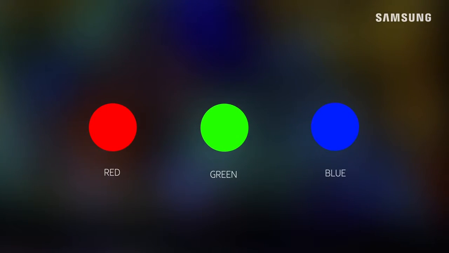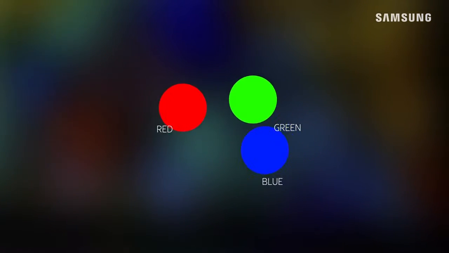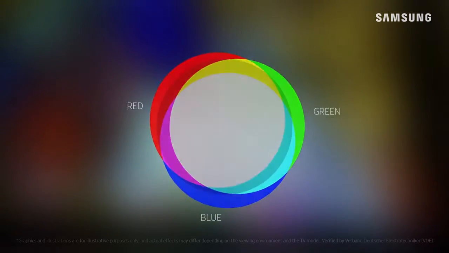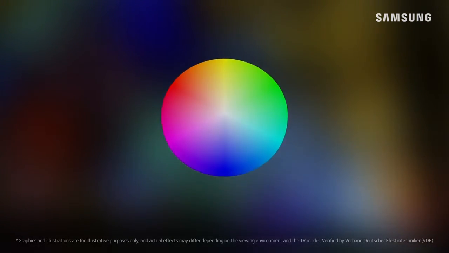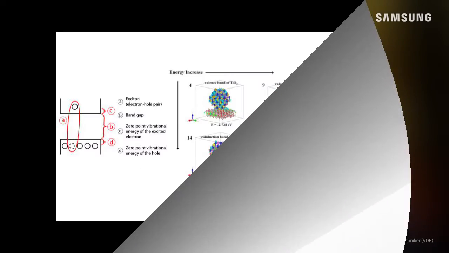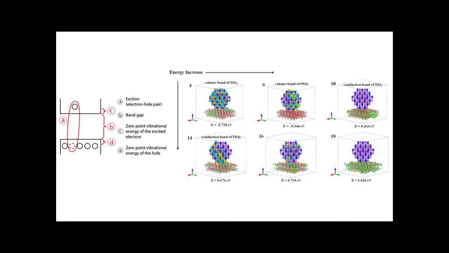The stability and purity of the color depends on the precision with which the wavelength that characterizes it is managed. When the quantum dots are illuminated by UV light, some of the electrons receive enough energy to break free from the atoms. This capability allows them to move around the nanoparticle, creating a conduction band in which electrons are free to move through a material and conduct electricity. The gap between the valence band and the conduction band, which is present for all semiconductor materials, causes quantum dots to fluoresce.